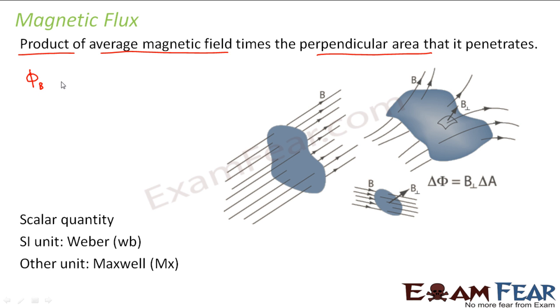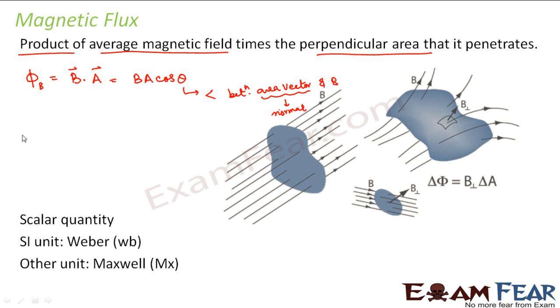When we talk about magnetic flux, we define it as B dot A, where B is the magnetic field vector and A is the area vector. So we write it as BA cos theta. Theta represents the angle between the area vector and the magnetic field, right? So what is this area vector? What determines the direction of the area vector? The normal to the area.